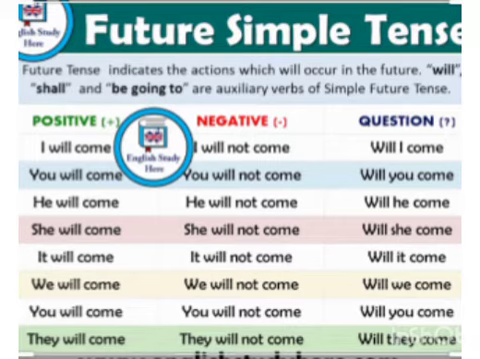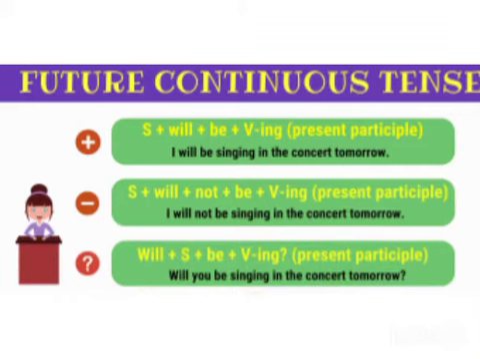Okay, children, shall we proceed with the next future tense, that is future continuous tense? Yes. Come, let's explore what future continuous tense is. Here we go. Future continuous tense, the basic structure for affirmative, negative and interrogative sentences. Let's proceed with the first, affirmative sentence. Here we have subject plus will plus be plus verb ing, which is nothing but the present participle.